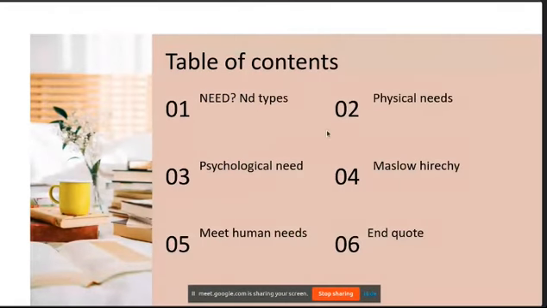So this is our table of contents. First, we are going to discuss what needs are and their types. Then physical needs and psychological needs. There is Maslow's hierarchy, which we will discuss. And at last, how we can meet human needs.